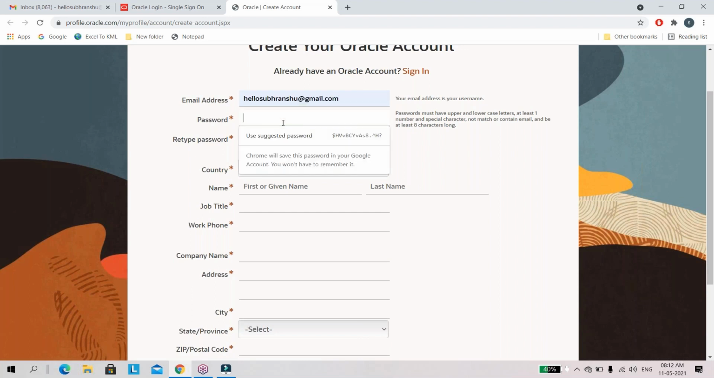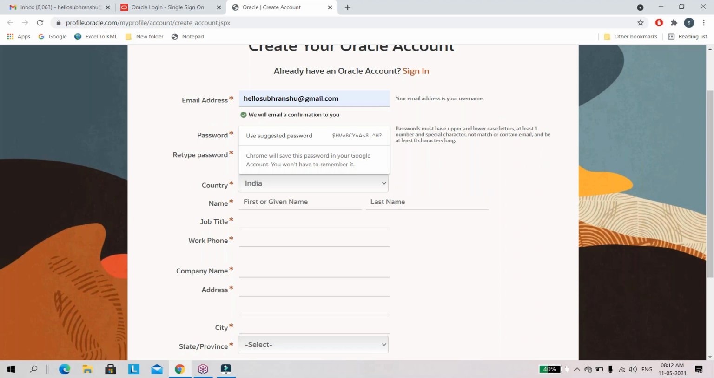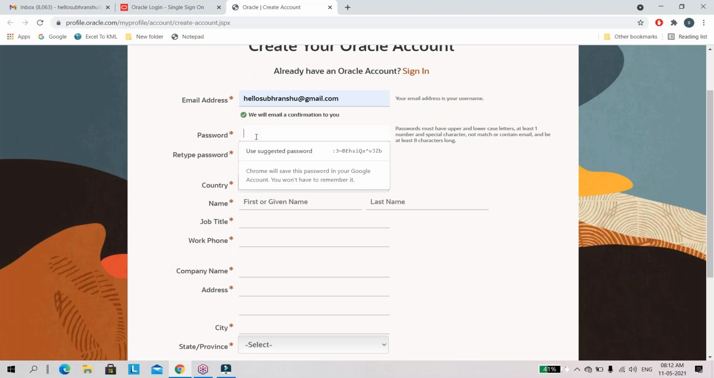Give the password. While giving the password, we must follow some rules. The password must have uppercase, lowercase, at least one number and a special character, with a minimum of 8 characters. Uppercase letter should be there, lowercase should be there, number should be there, and special character should be there. Please provide the password.